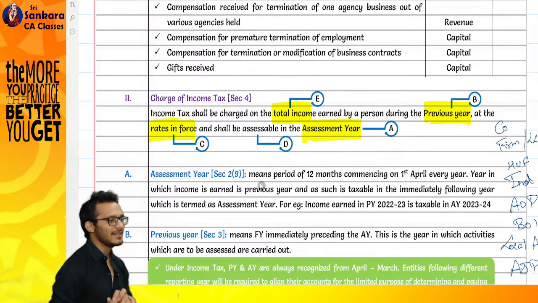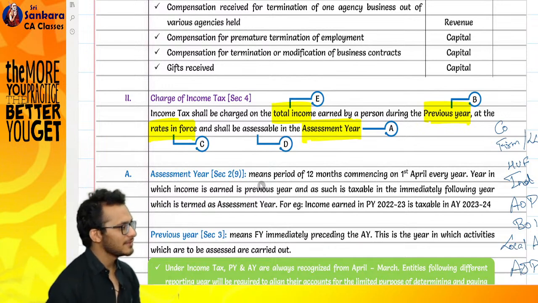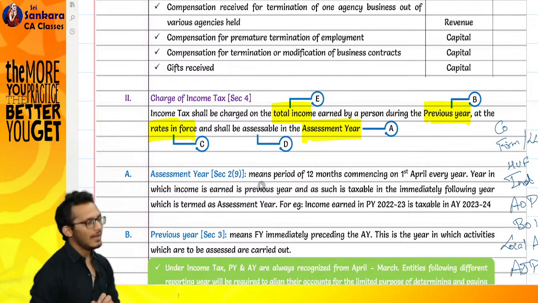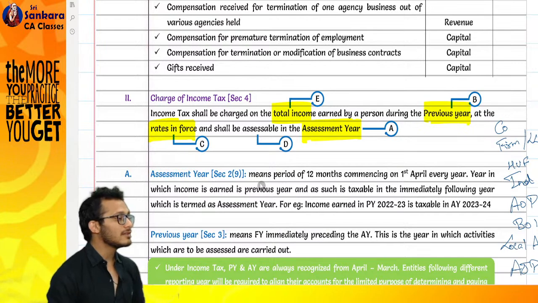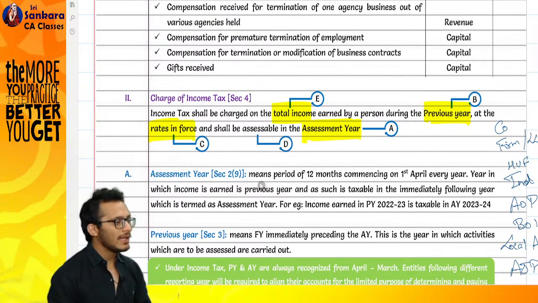The question is, who's assessing the tax? Self-assessment. You assess your own taxes. Ideally, you assess your own taxes. You can take support from CAs and other people also. What the assessing officer is doing is verifying whether you have assessed it right or not. He is on the verification mechanism.